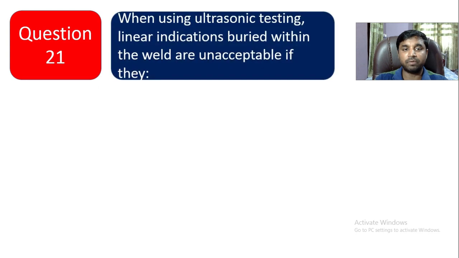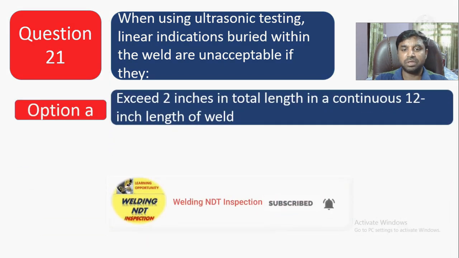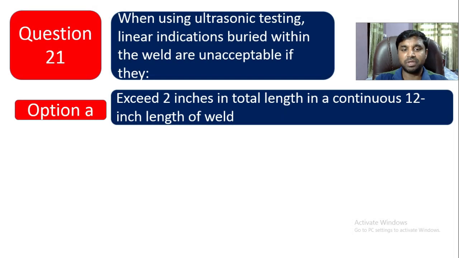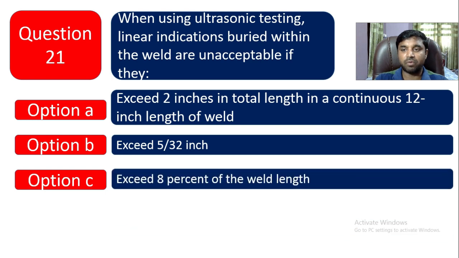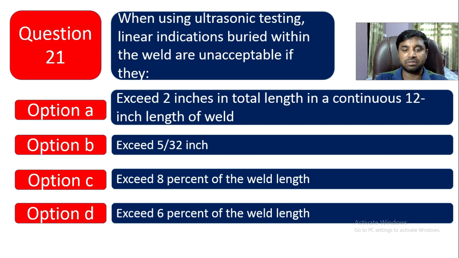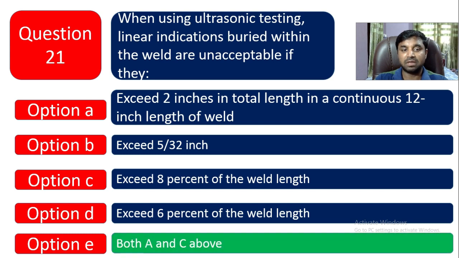Question number 21. When using ultrasonic testing, linear indications buried within the weld are unacceptable if they, option A, exceed 2 inch in total length in a continuous 12 inch length of weld. Option B is exceed 5 by 32 inch. Option C is exceed 8% of the weld length. Option D is exceed 6% of the weld length. And option E is both A and C above. So I think this will be the answer, both A and C. You can see their acceptance criteria in API 1104.